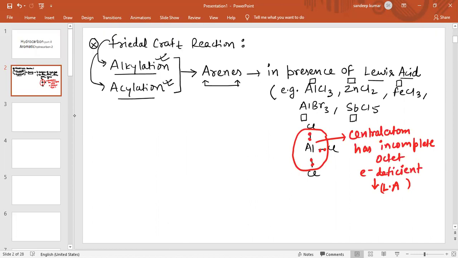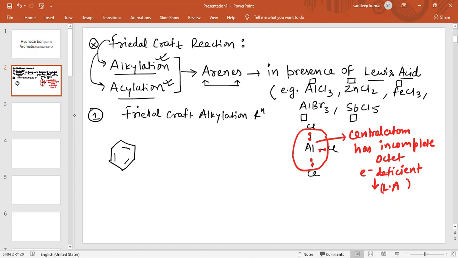Now the first reaction which we will discuss is the Friedel-Crafts alkylation reaction. First we will see the simple reaction, and after that we will discuss the mechanism for this reaction.